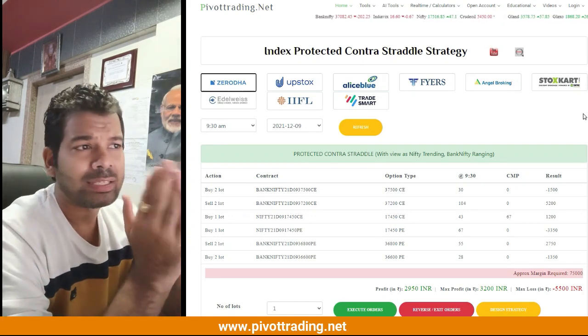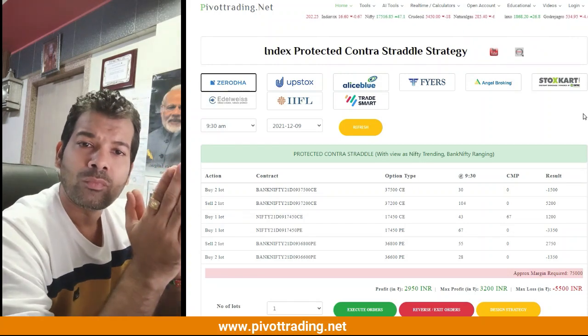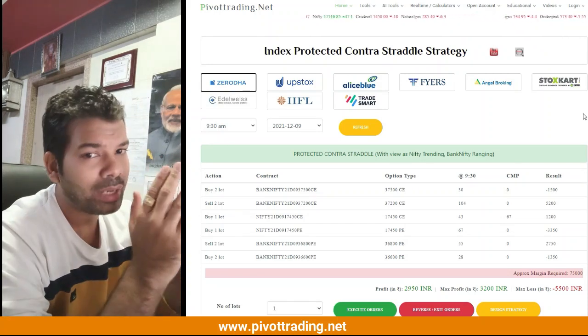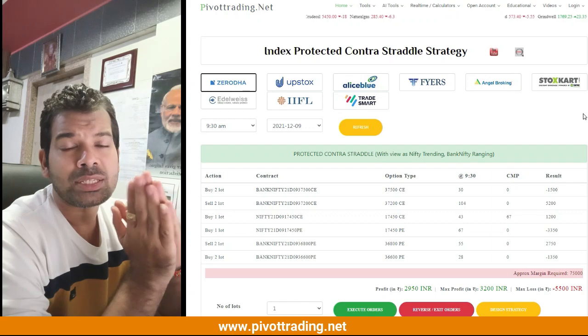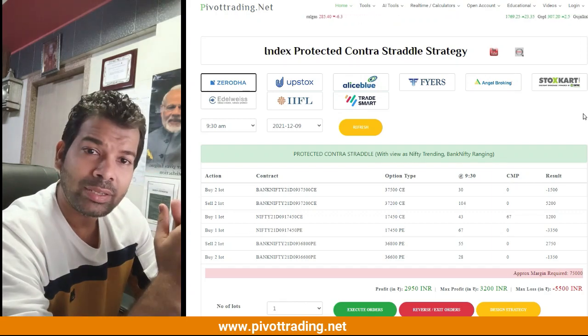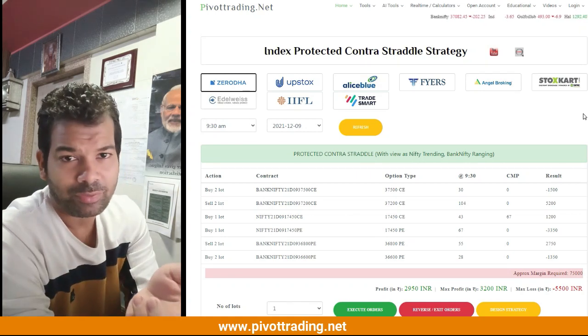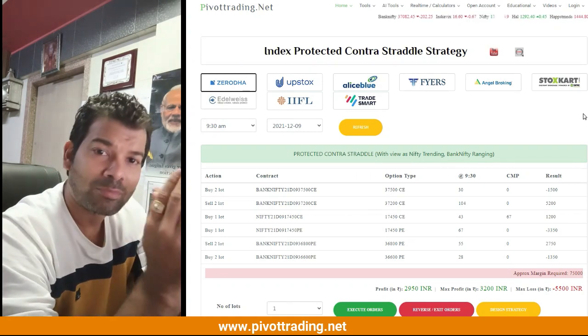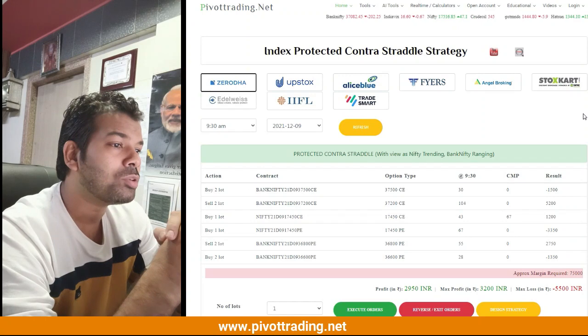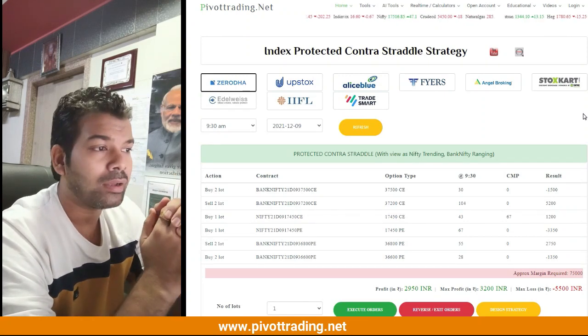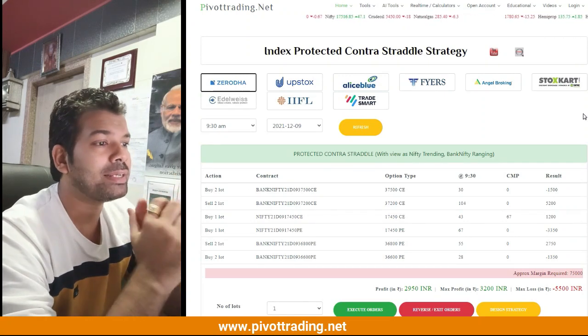So in case the market remains range bound, or if there is no bigger movement in the market, the options premium that we receive from Bank Nifty nullifies the premium that we pay for Nifty. I hope till now it's getting clear. So this is the main concept that we are going to use in this particular strategy.